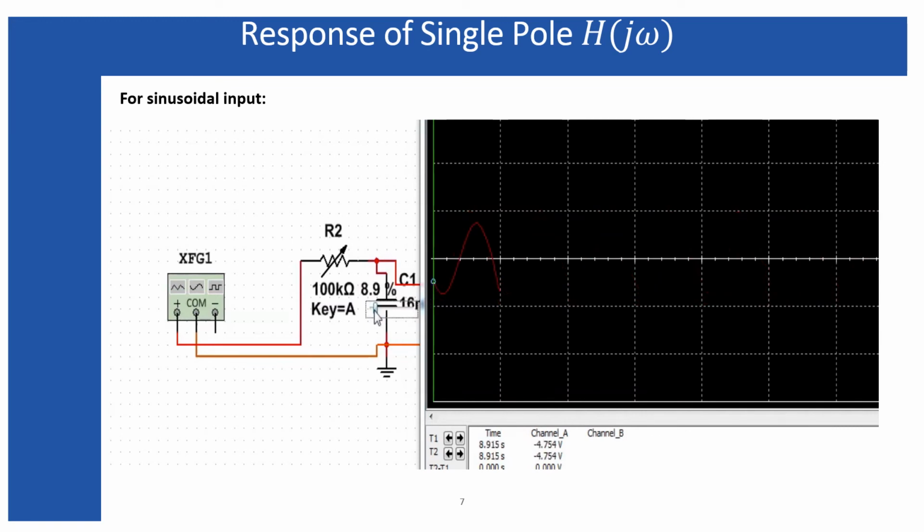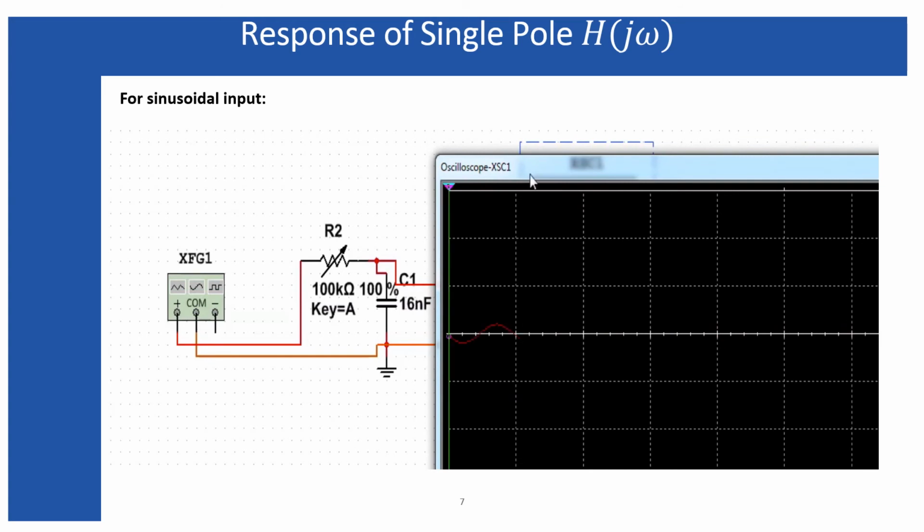Look here, as I vary the resistance, the amplitude gets decreased, because after a certain level the cutoff frequency of the circuit falls below 500 hertz. So in that case, 500 hertz appears above the cutoff frequency when I have increased the resistance.